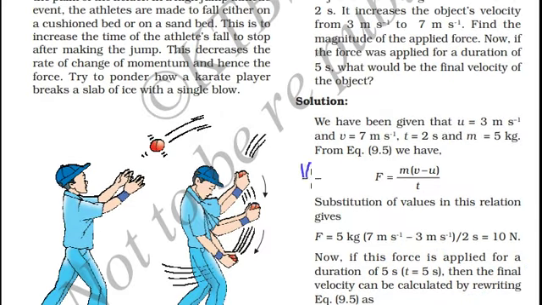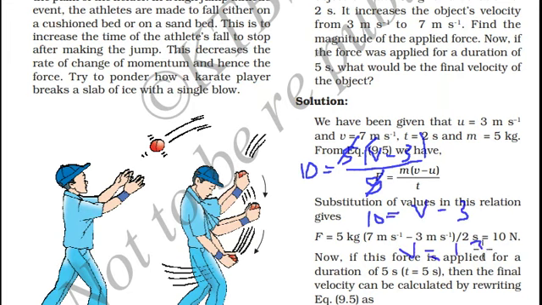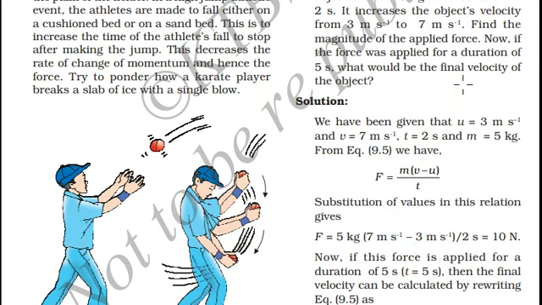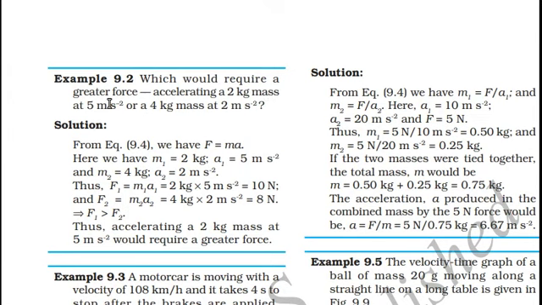We know that force is equal to 10 Newton, mass of the object is 5 kg, final velocity we don't know, and initial velocity is 3 meters per second, over time duration 5. 5 ones are 5, so 10 is equal to v minus 3. v is equal to 13 meters per second. So the final velocity achieved is 13 meters per second.